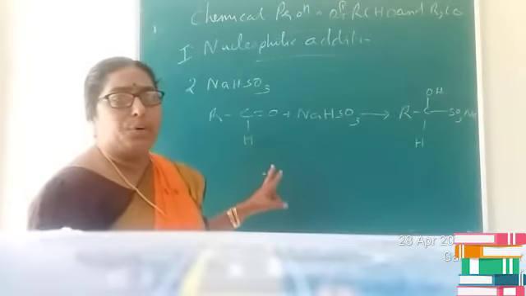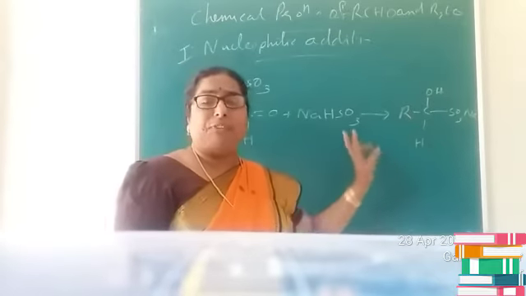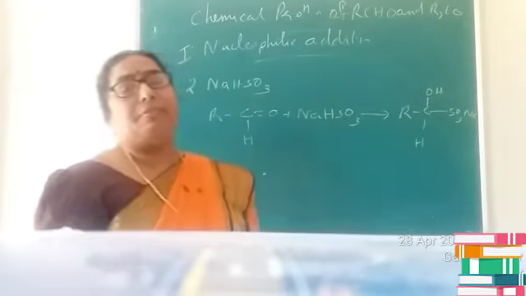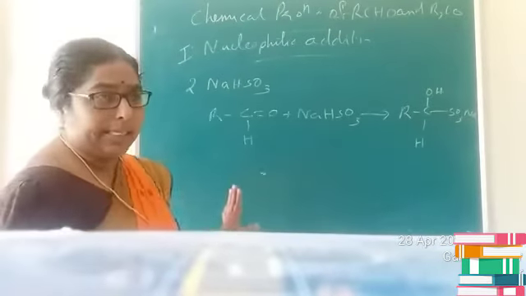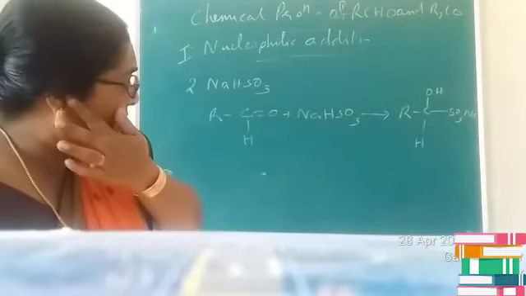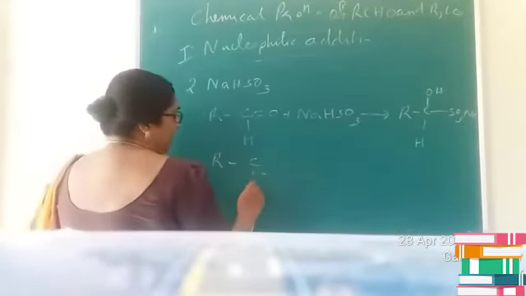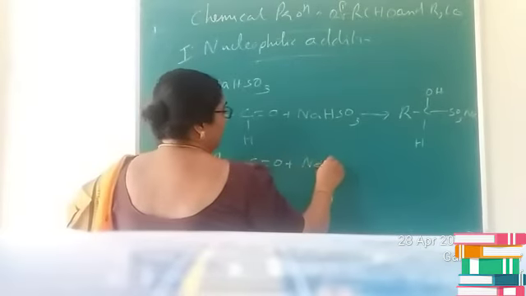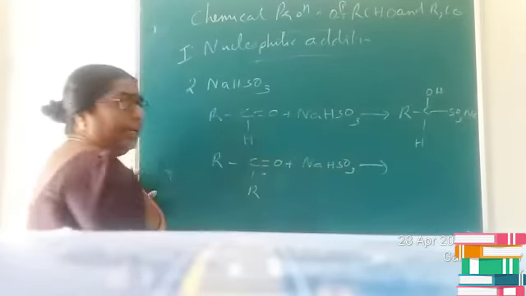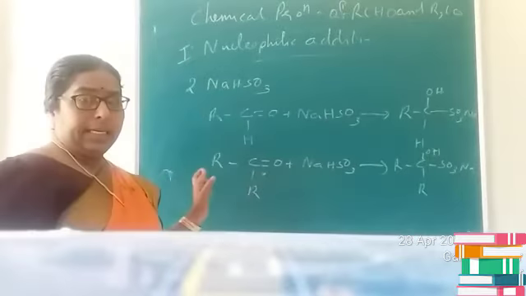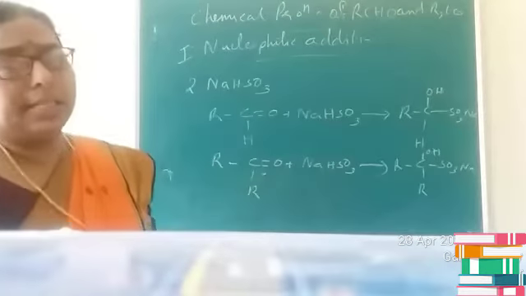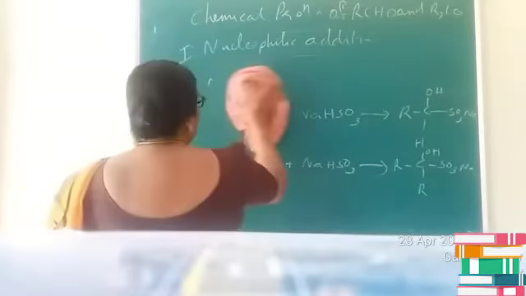Whether it is an aldehyde or a ketone, the reaction takes place in the same way and you will get the bisulfite addition product. Is it clear? The process takes place in the same way with ketones. RCR undergoes reaction with sodium bisulfite, again involving cleavage of the C=O bond, so that you will get RCR with SO3Na and OH. Is it clear, children? That is about the second reaction of aldehydes and ketones.